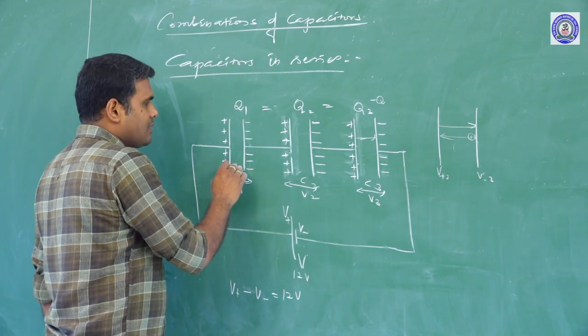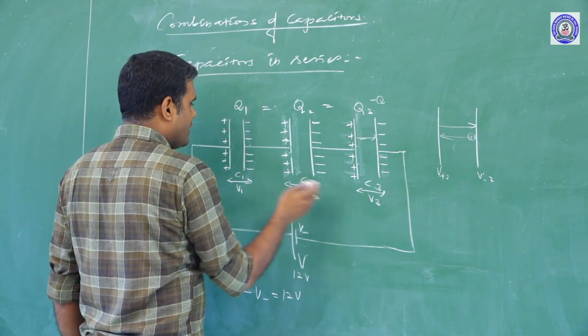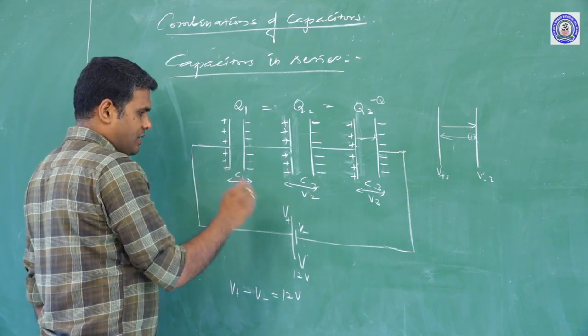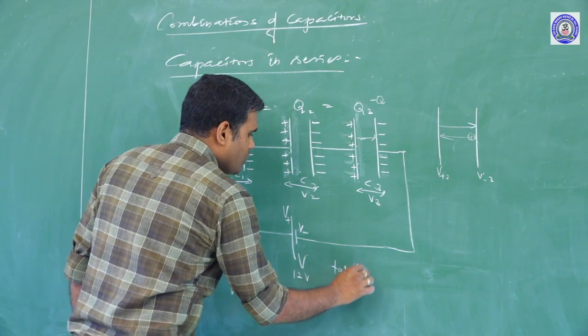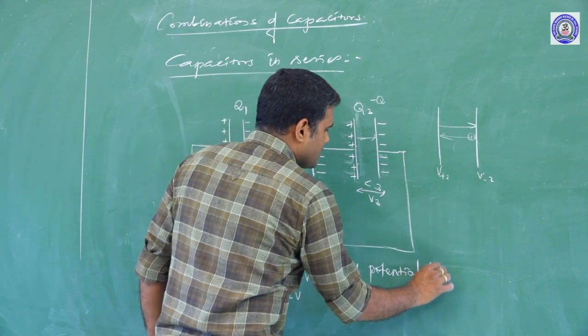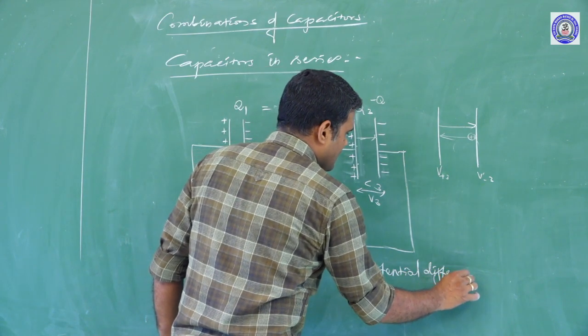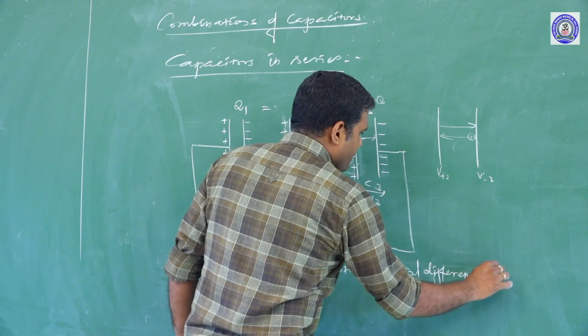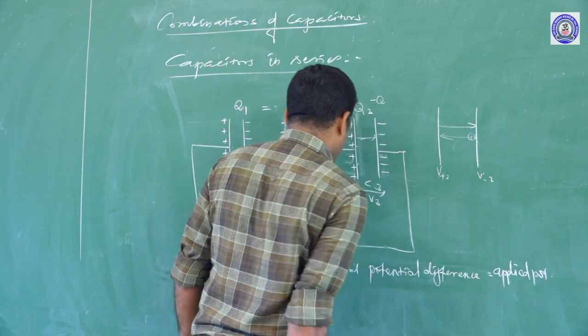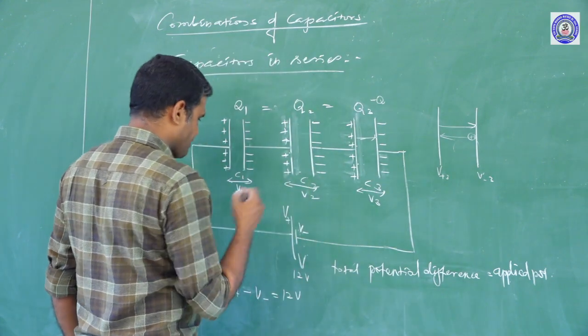So the potentials across the capacitors are V1, V2, V3 across C1, C2, C3. So the total potential difference across each capacitor is equal to the applied potential difference. I can show you like this.